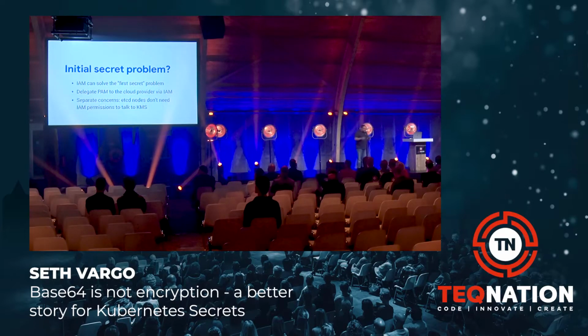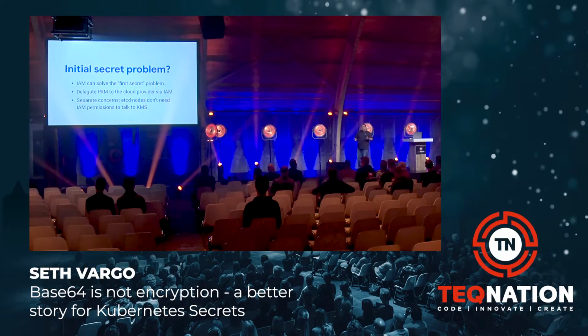And then lastly, one way that you can harden this even more is you can separate concerns. Your etcd nodes, the containers or the physical VMs that are running etcd, don't need access to KMS, because the Kubernetes API server is the thing that makes those API calls. So you can actually generate unique permissions, unique access keys, unique identities for these different nodes in the system, and don't give etcd nodes the ability to talk to KMS.